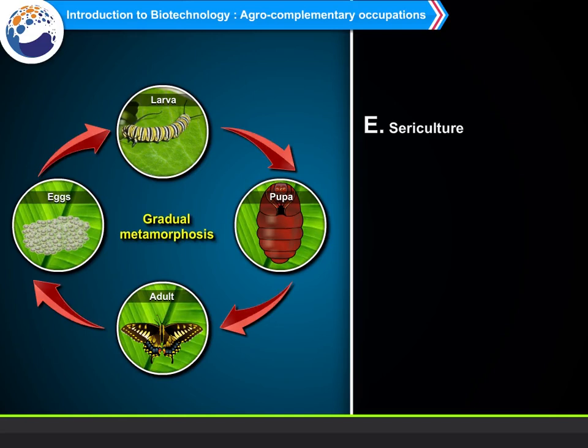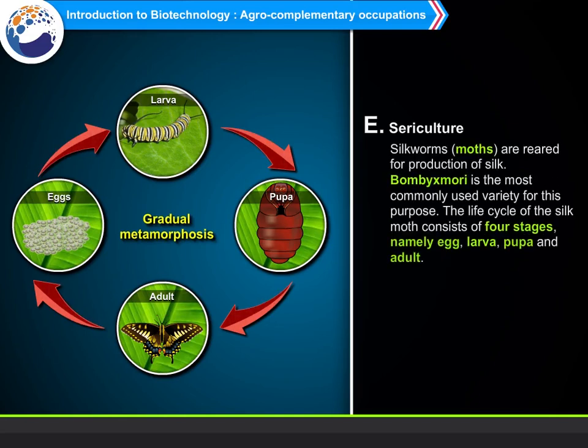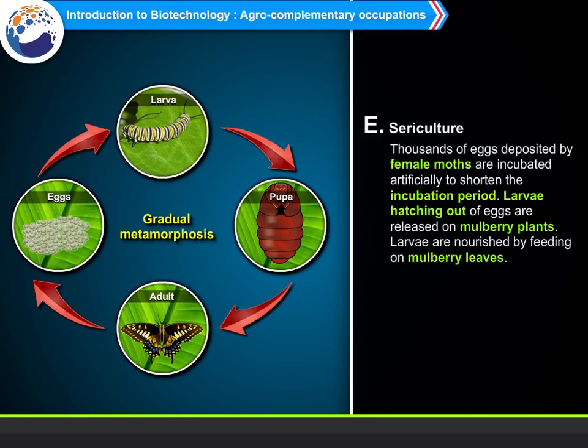C. Sericulture. Silkworm moths are reared for production of silk. Bombyx mori is the most commonly used variety for this purpose. The life cycle of the silk moth consists of 4 stages, namely egg, larva, pupa and adult. Thousands of eggs deposited by female moths are incubated artificially to shorten the incubation period. Larvae hatching out of eggs are released on mulberry plants. Larvae are nourished by feeding on mulberry leaves.